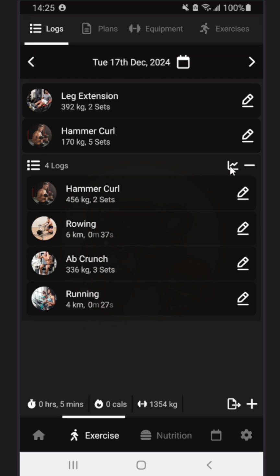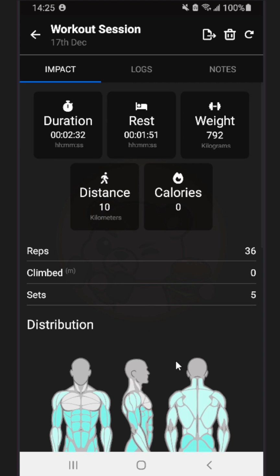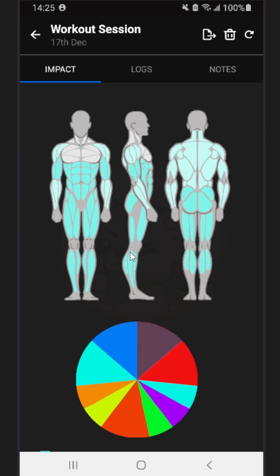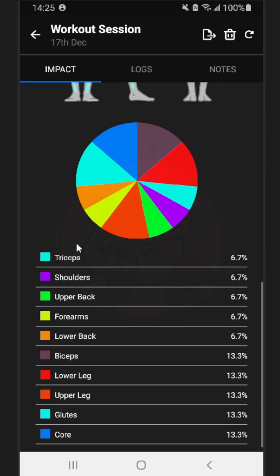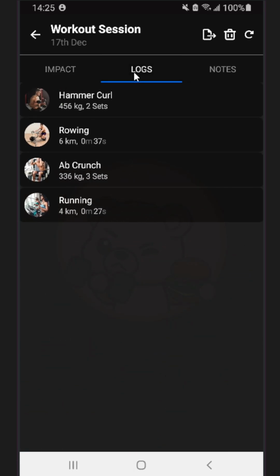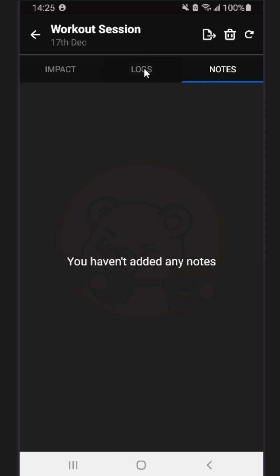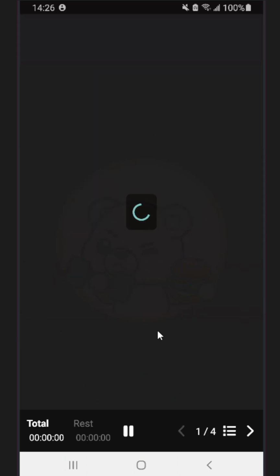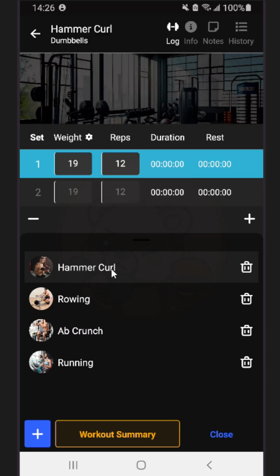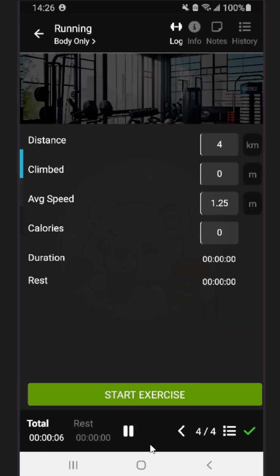You can also click into here and see the outcome of that session. As with the reports on every screen, you can go through your highlights, your reps, your climbs, your sets, the distribution, and then also the muscles and how they were targeted, like the percentage of them that were targeted. You can also look at logs, and any notes that you wrote for that session. You can also delete it, or if you really want to, you can replay that session. That will then reopen the session with all the exercises that you had in that session.